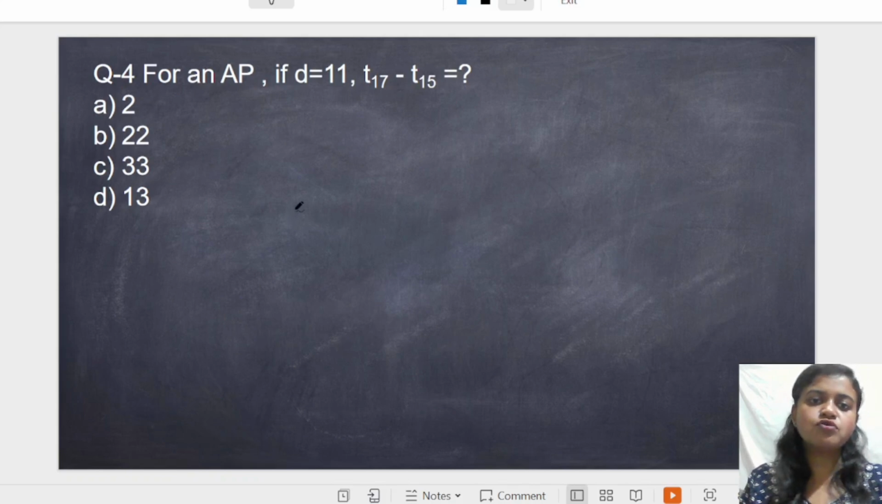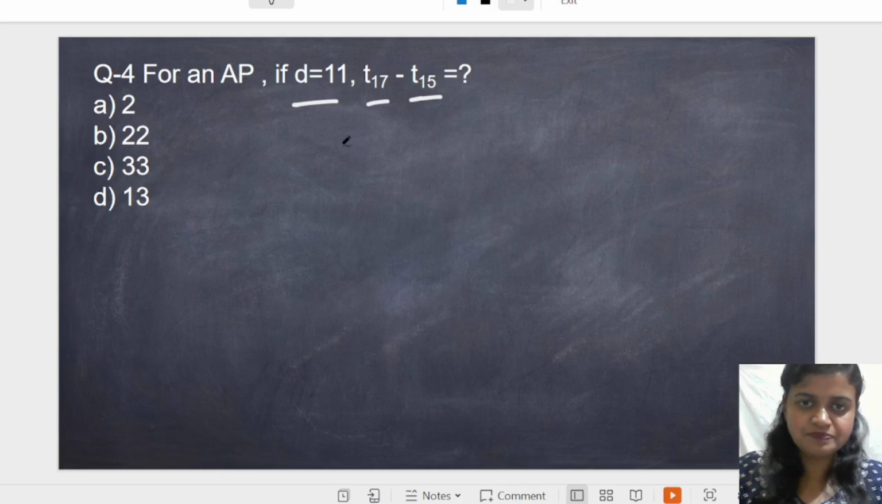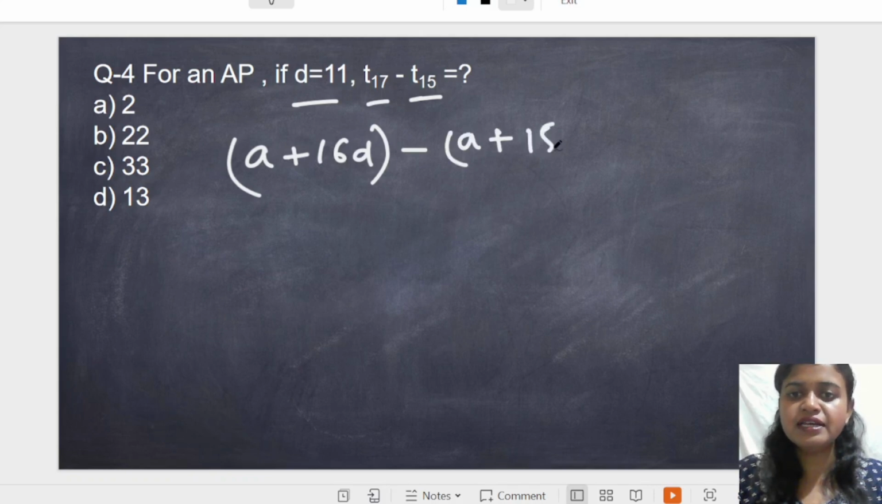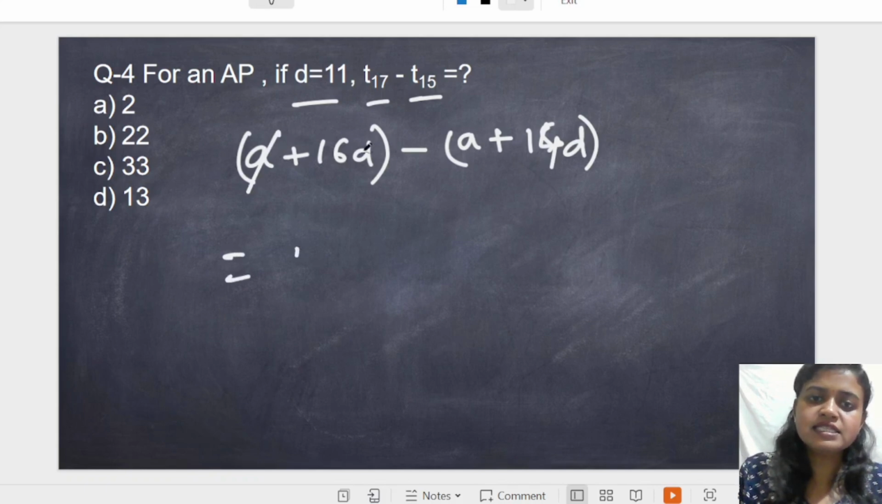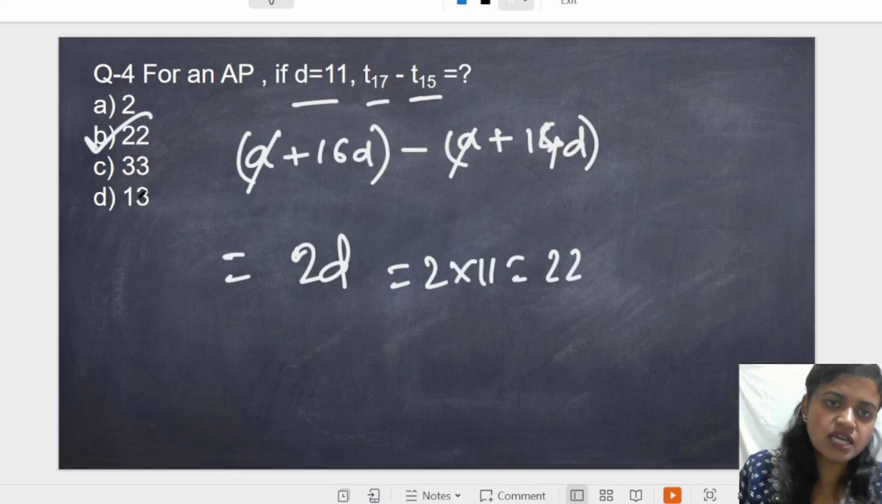Next, question number 4. For an AP, if D equals 11, find T17 minus T15. From T17 we can write A plus 16D, right? Minus from T15 we can write A plus 14D. So this A and this A cancel out. 16D minus 14D means 2D, and D is 11, so you can put 11, that is 22. So this is the answer here.